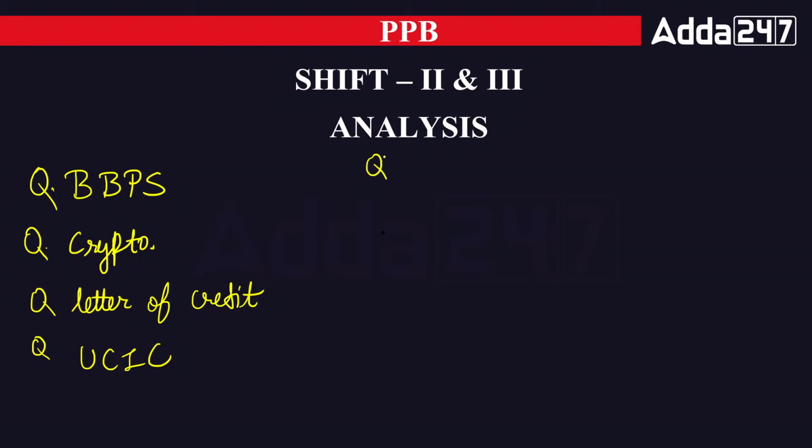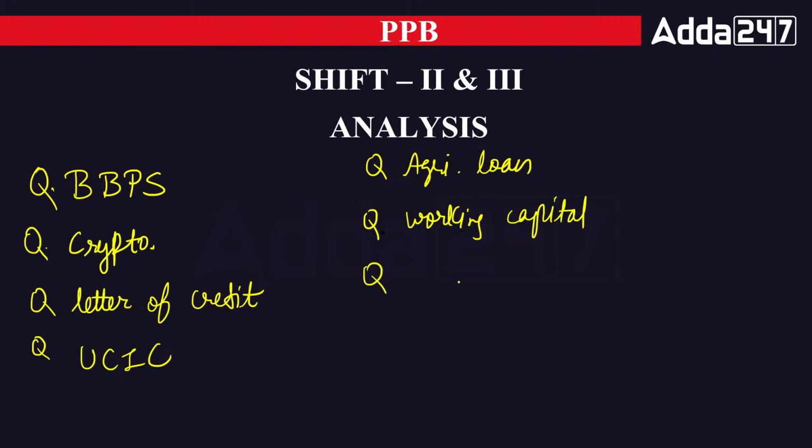Apart from that, one question was asked on the agricultural loan. The working capital question was also there. Then we had the question on the NI Act, Negotiable Instruments Act 1881. In the morning, they asked about section 131. And now one question was again from the NI Act.